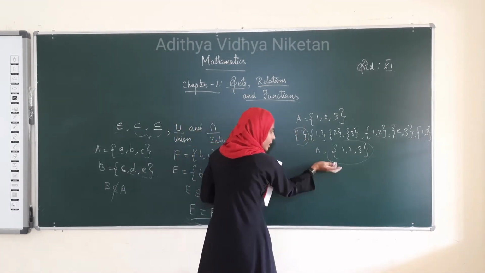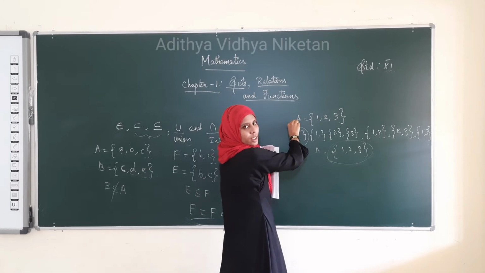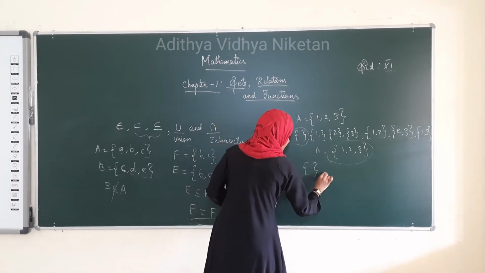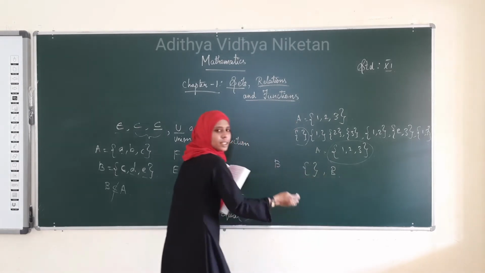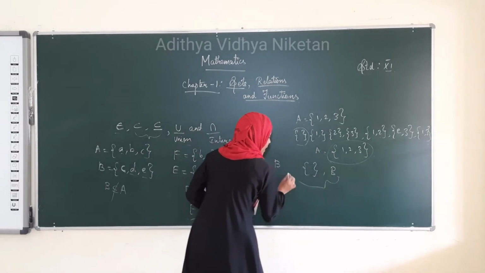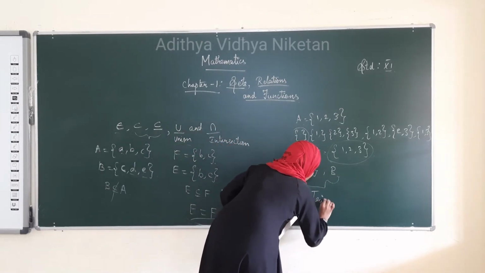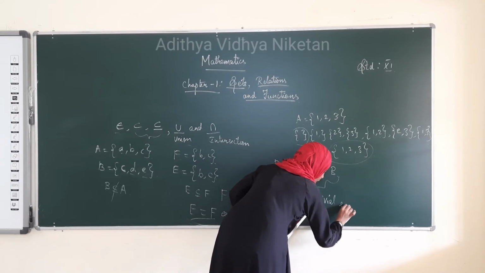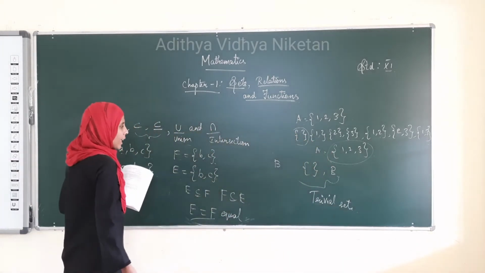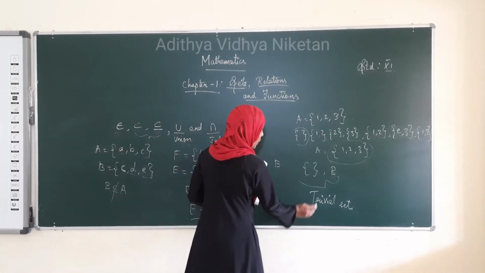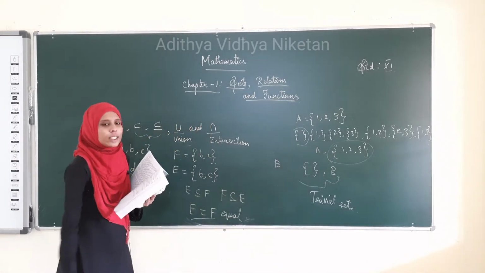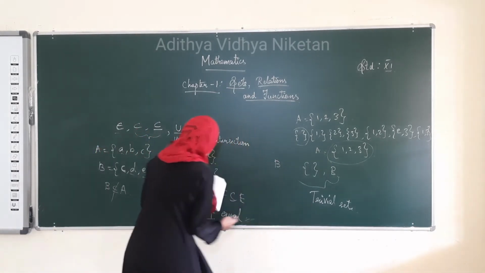If we take B, then surely the empty set and the set B will be subsets of B. Therefore, we can say these two sets are called trivial sets. We can take any set, and we get the empty set and the set itself as subsets of the taken set.